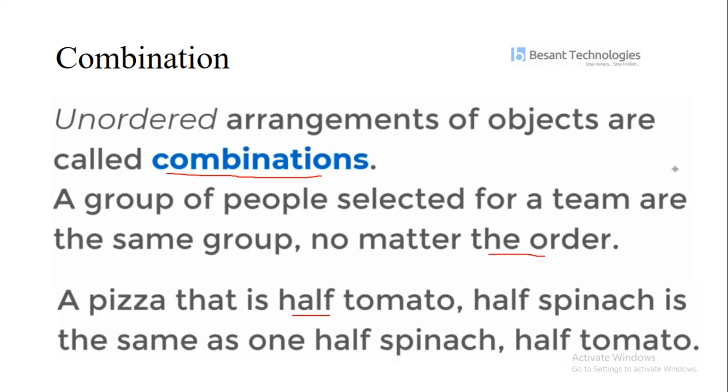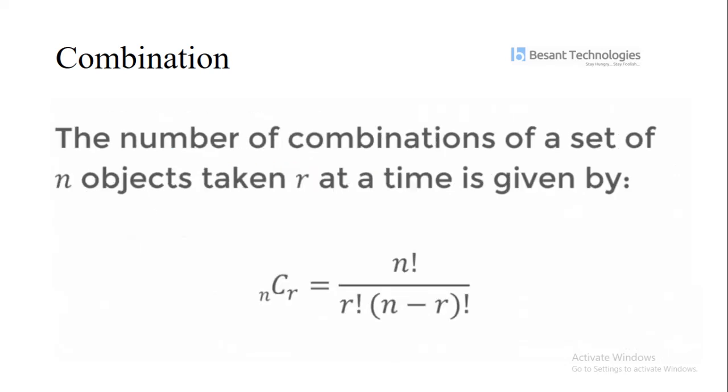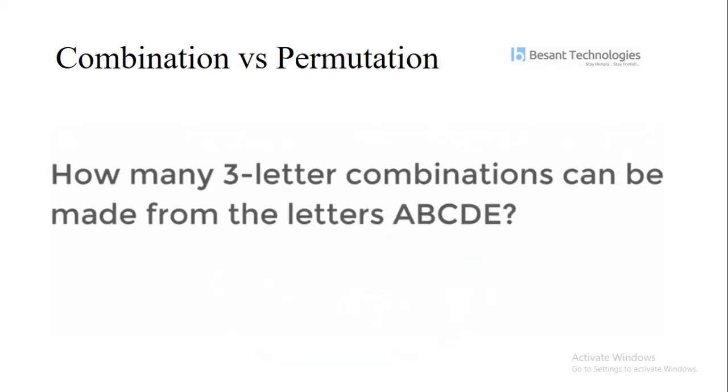That is what a combination is. The number of combinations of a set of n objects taken r at a time is given by n factorial divided by r factorial into (n minus r) factorial.